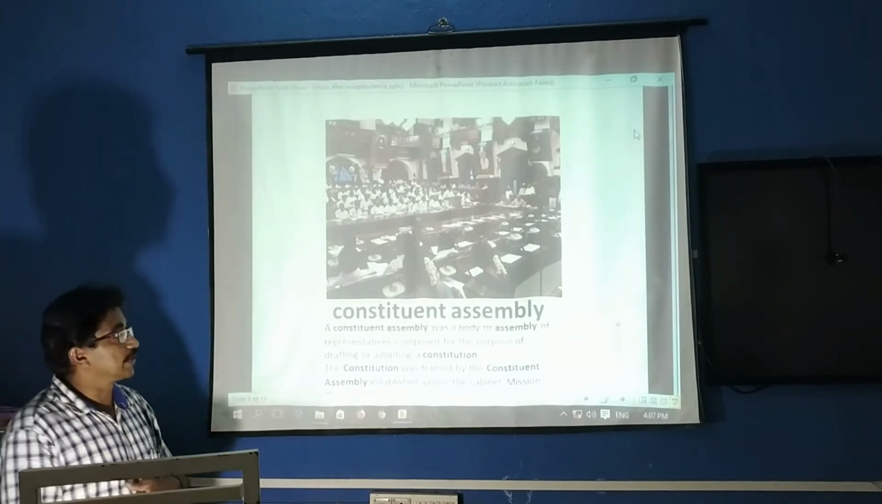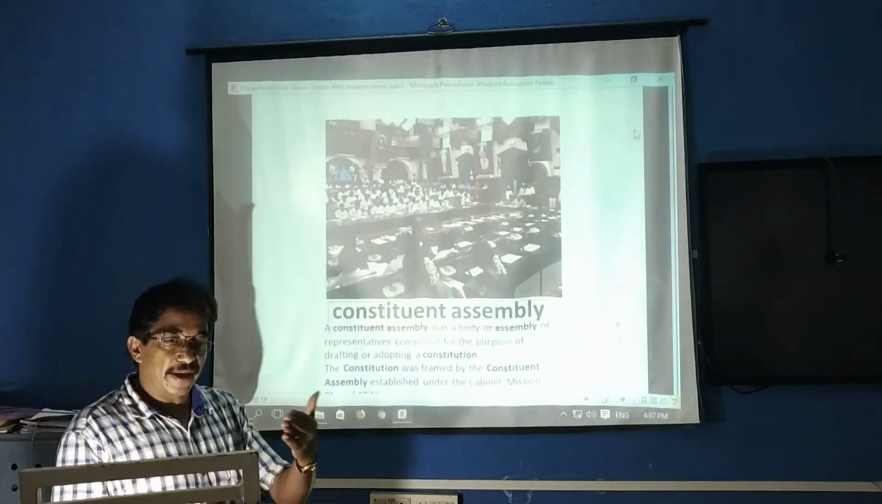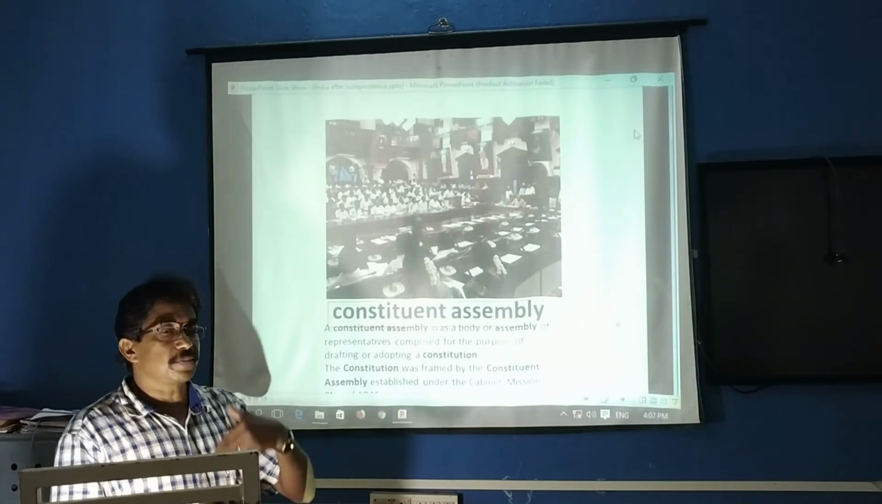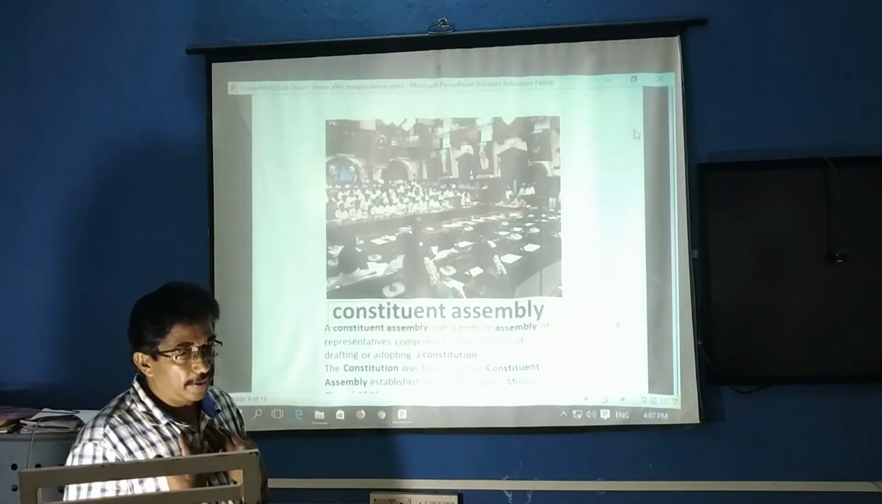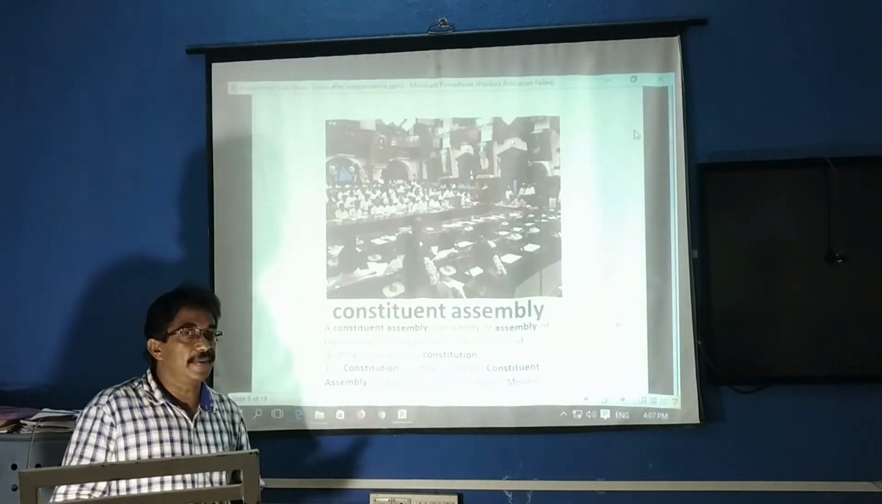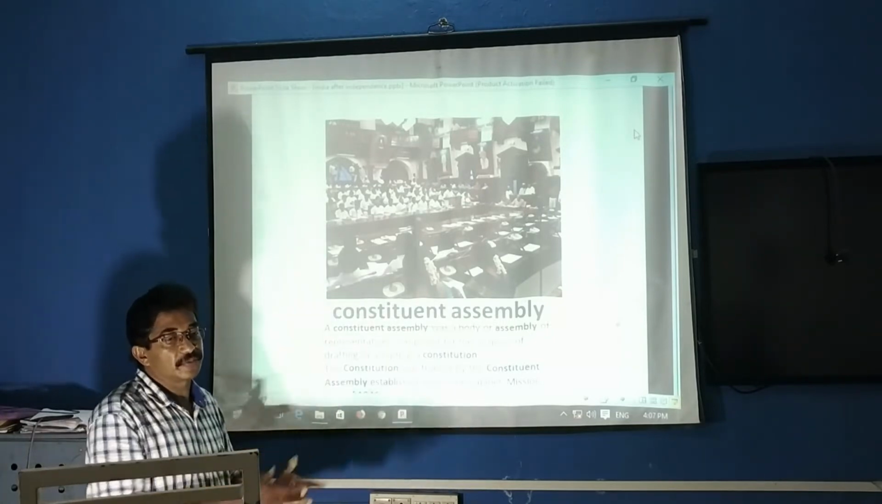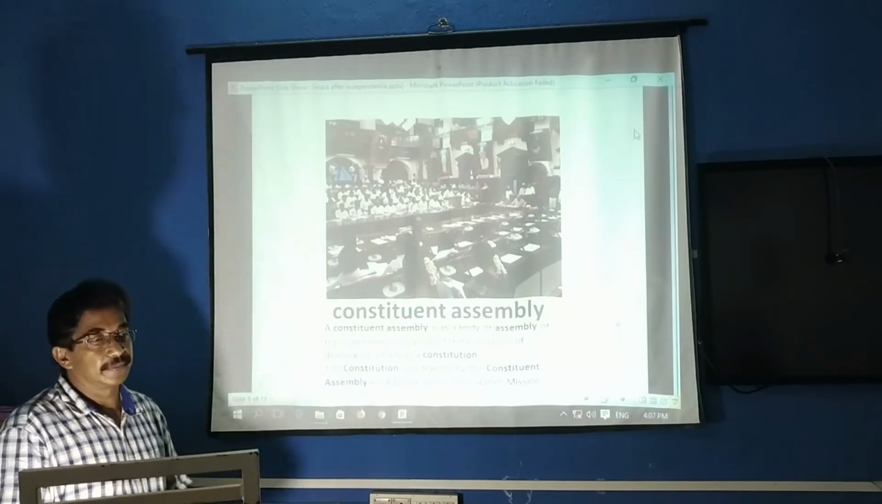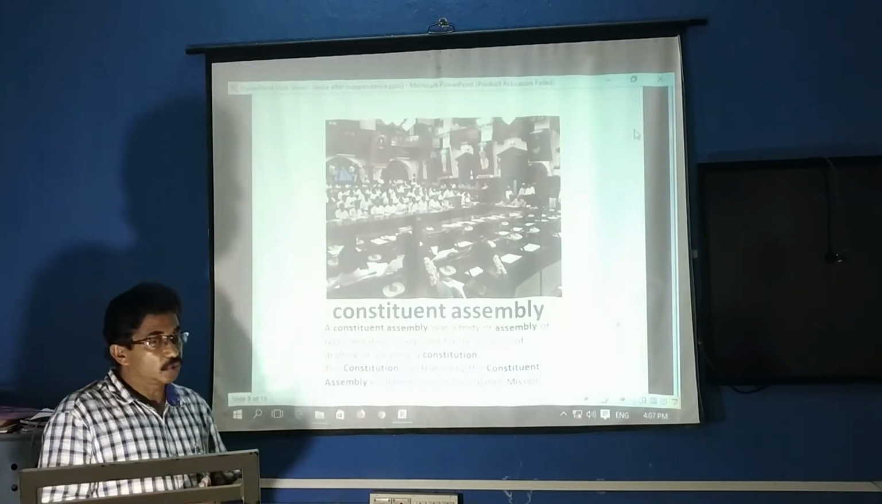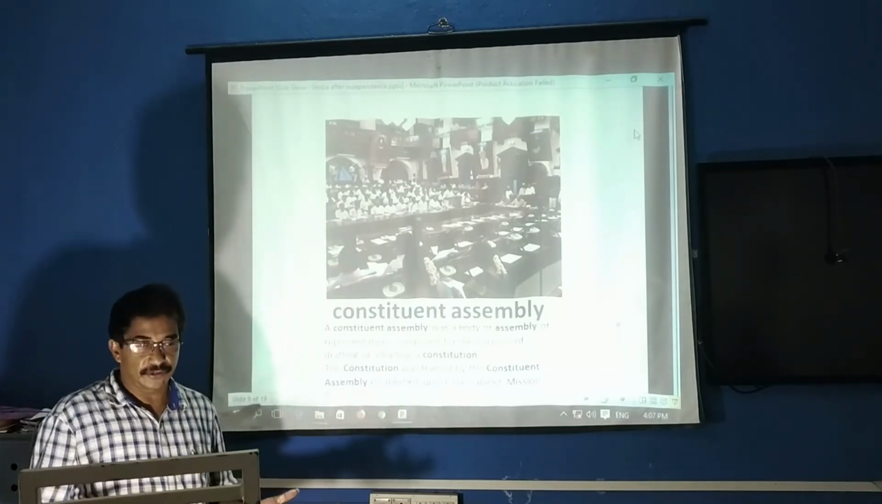Parliament has two houses, which you study: Lok Sabha and Rajya Sabha. Lok Sabha members are elected by the people, and Rajya Sabha members are elected by the representatives of our representatives. They are selected. Both these houses together we call Parliament.